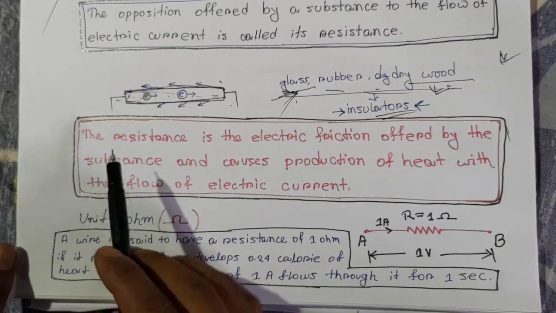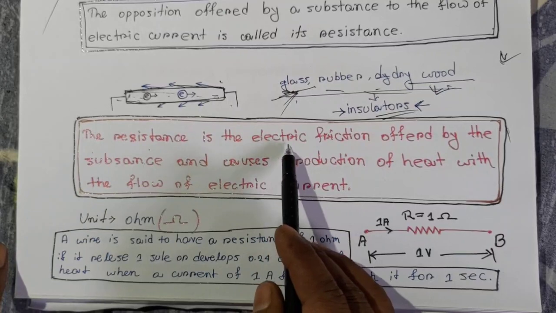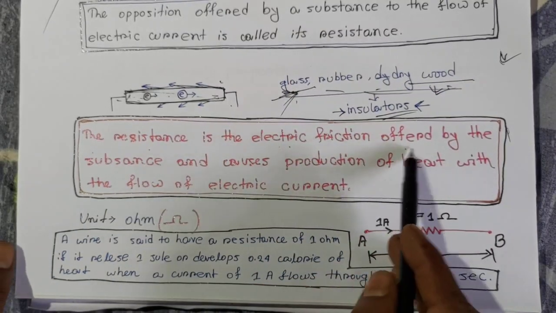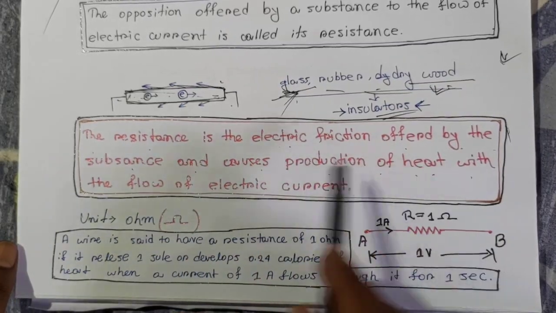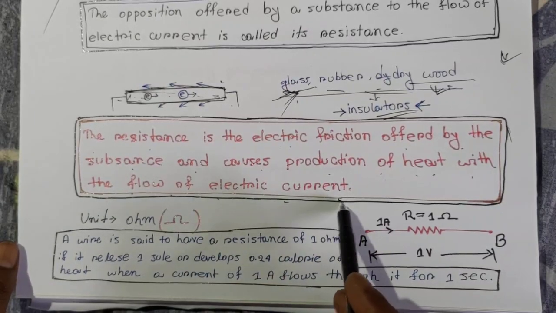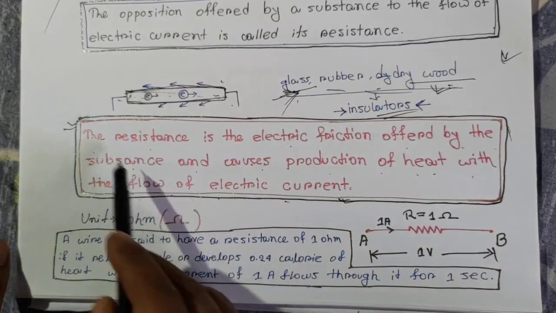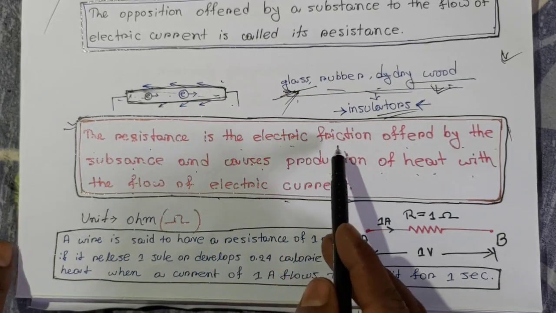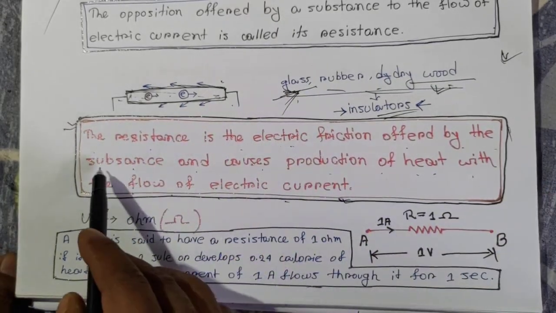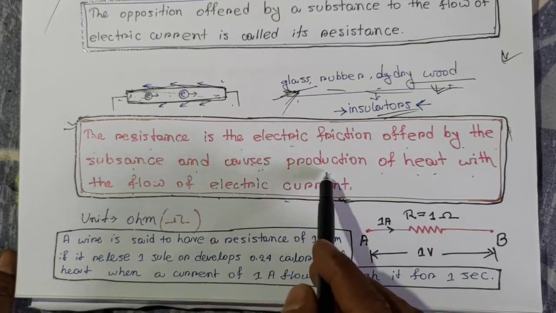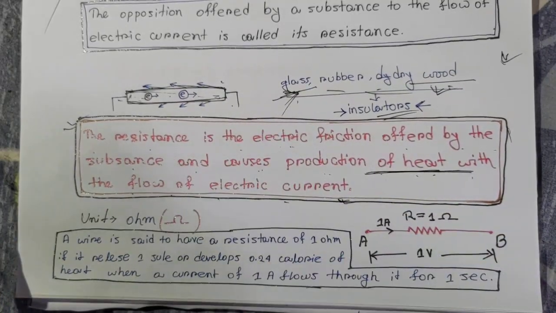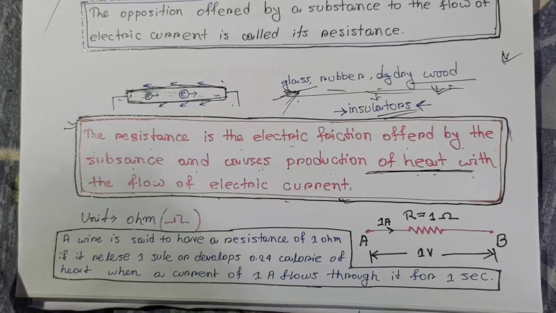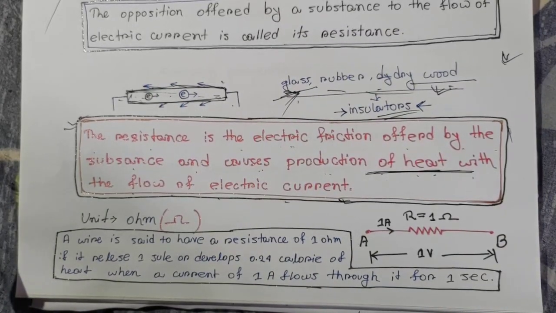So the resistance is the electric friction offered by the substance and it causes production of heat with the flow of electric current. It's the same thing we are saying here. A resistance of a material or substance produces heat.